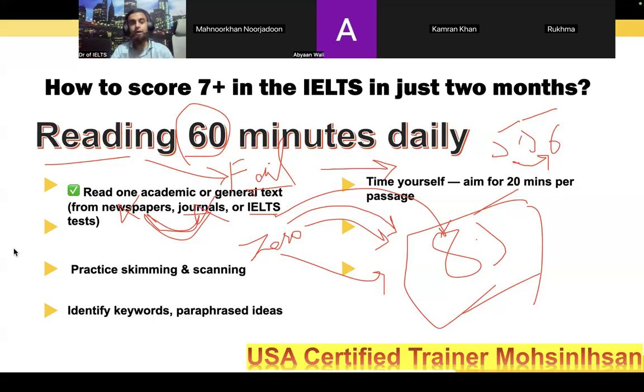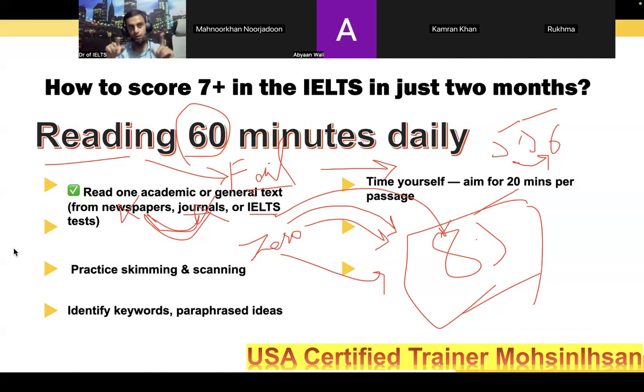Now IELTS reading is also the same. In IELTS reading, there are three passages, 3000 plus words, up to 3700 words, and 40 questions within 60 minutes. In short, in IELTS reading, 40 questions within 60 minutes. You have to solve that.